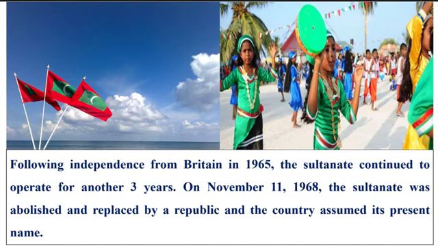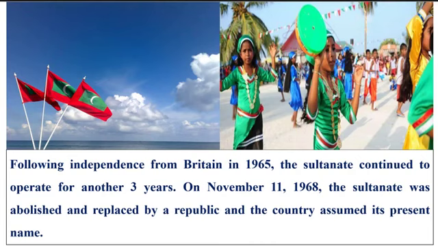After getting independent from Britain in 1965, the Sultanate continued to operate for another 3 years. And on November 11, 1968, the independent Islamic Sultanate was abolished and replaced by a Republic.